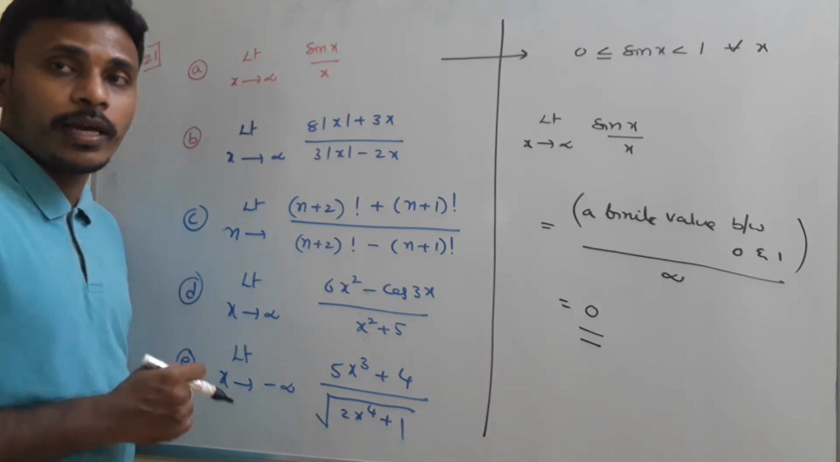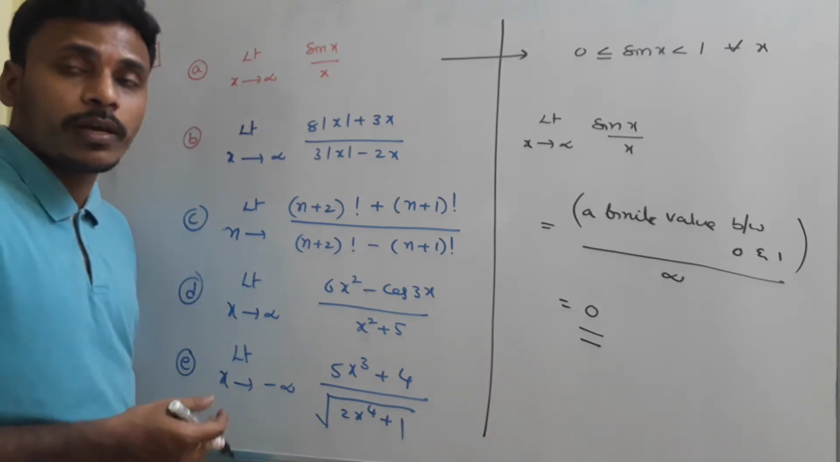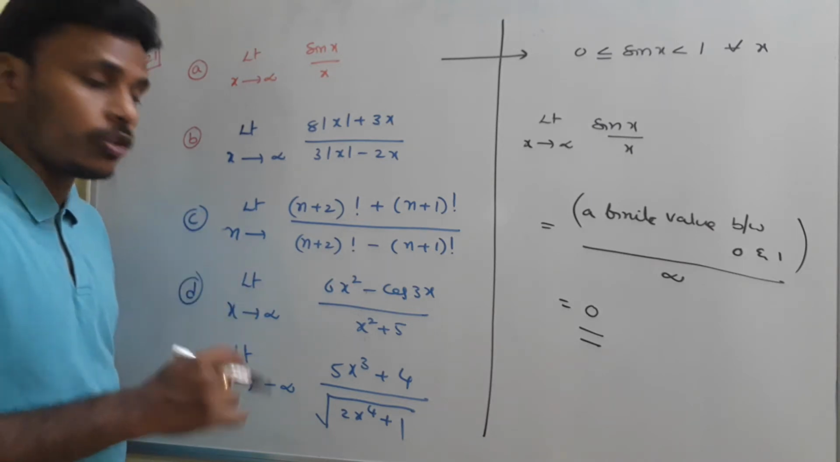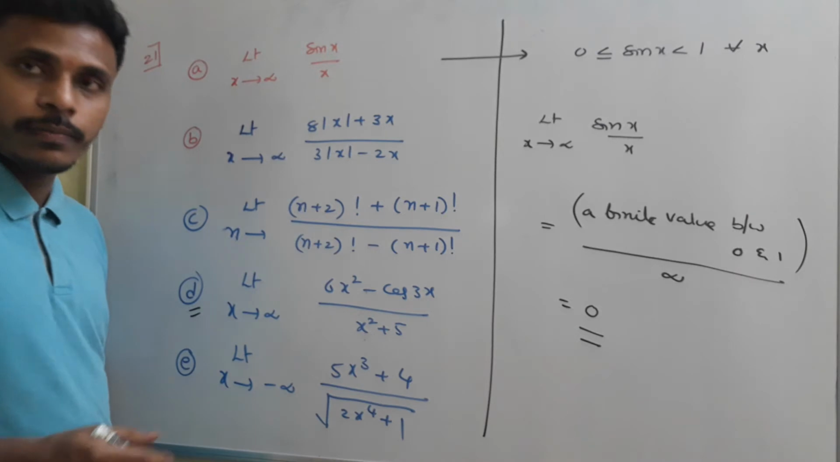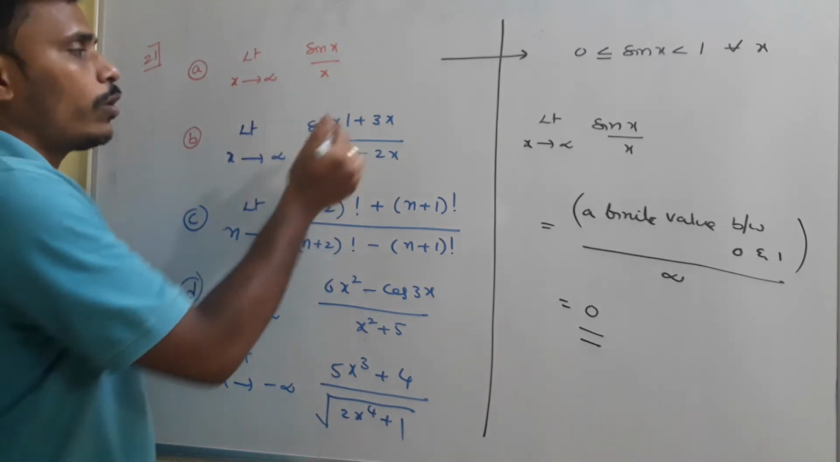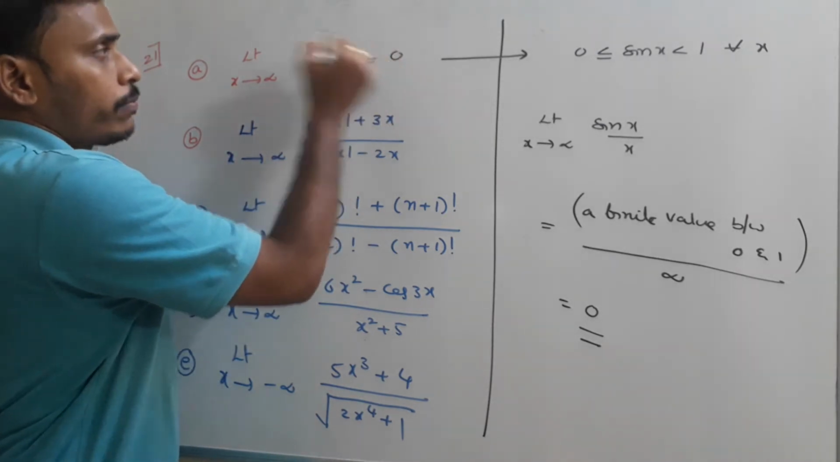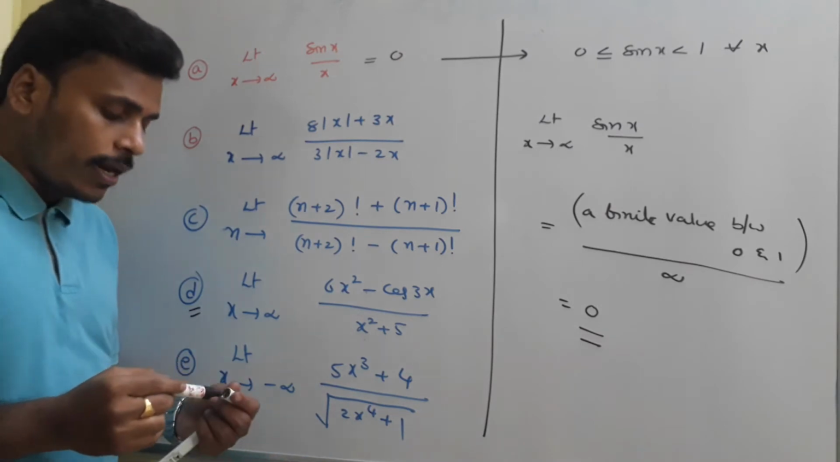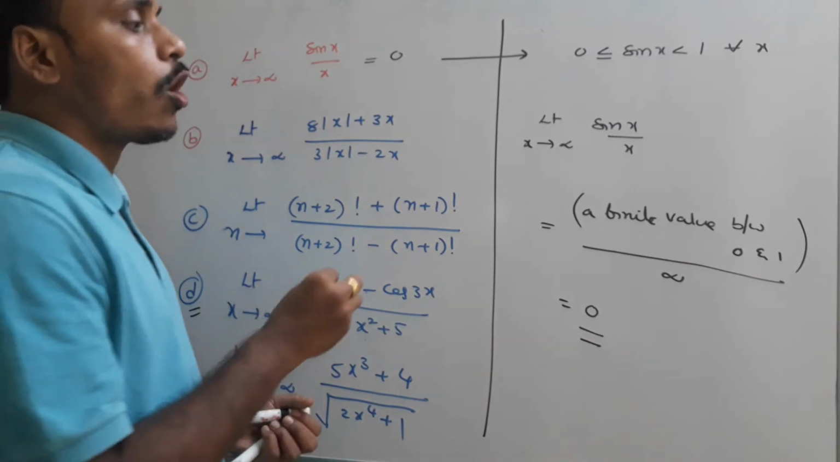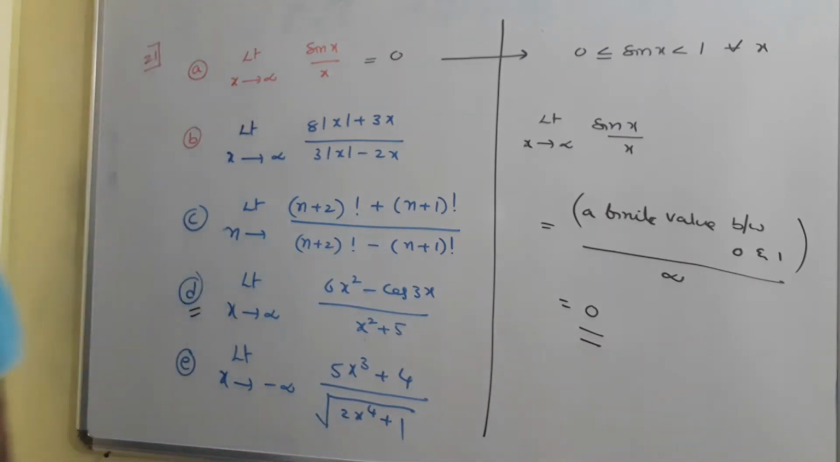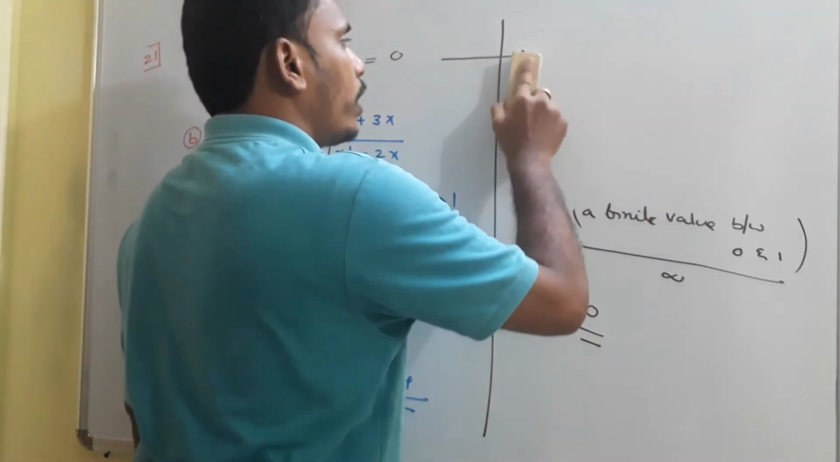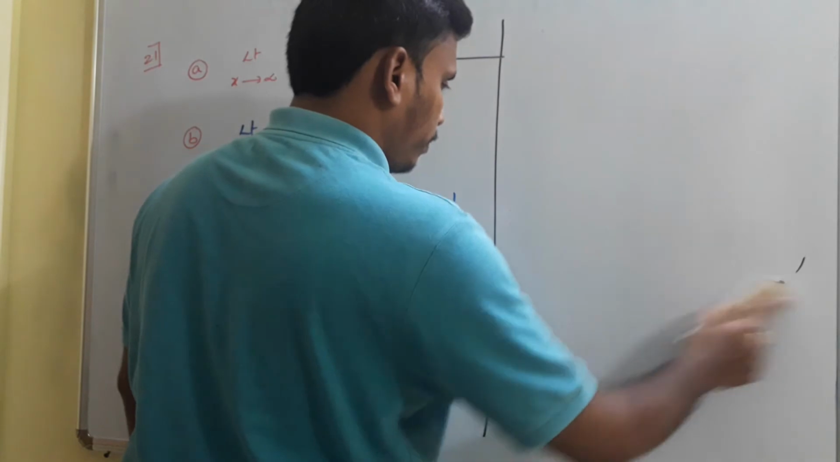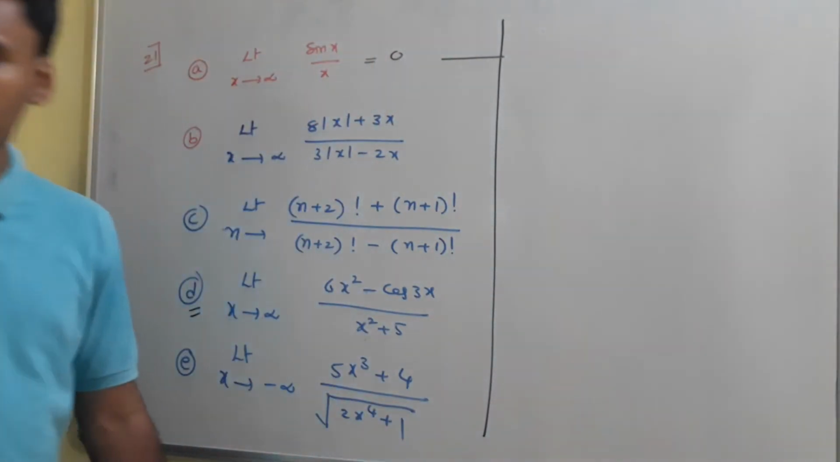Not only sin x by x, if you say cos x by x, then its value is also 0. And I have a related problem at D, I will discuss. Okay. So the first bit is over. Its answer is 0. Why? Because the numerator is a finite value between 0 and 1, whereas the denominator is infinity. Finite value divided by infinity is always 0. That's the first bit. Then think about the next one.